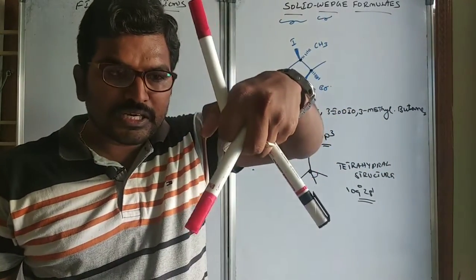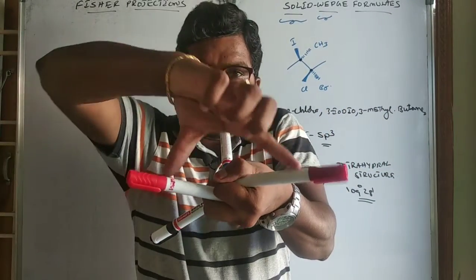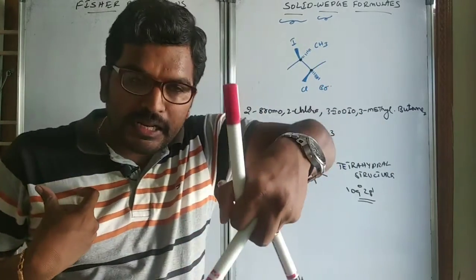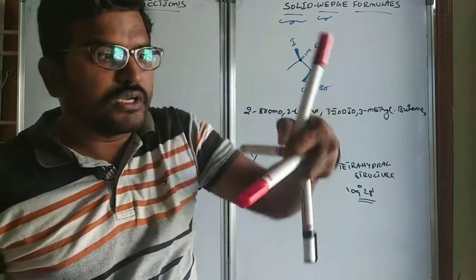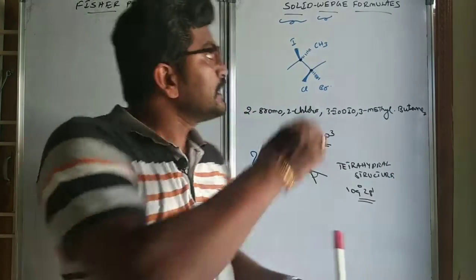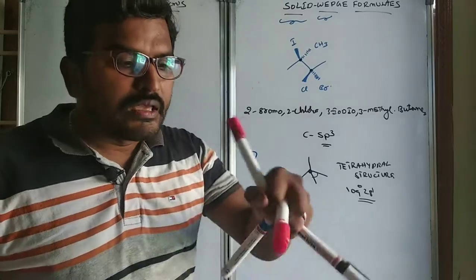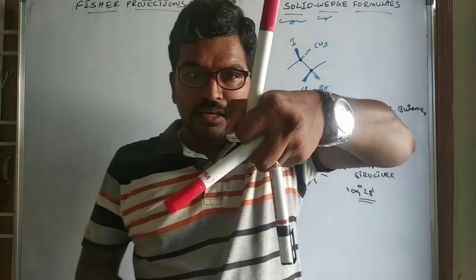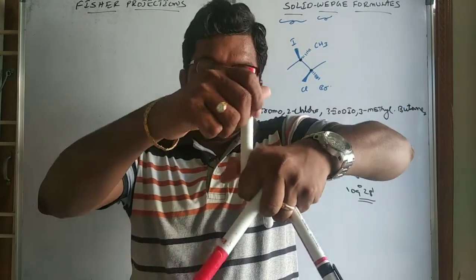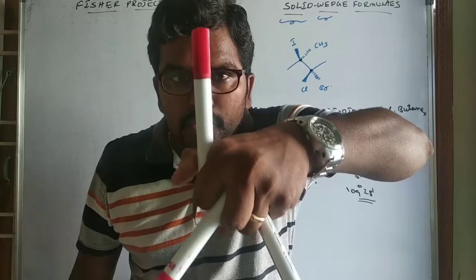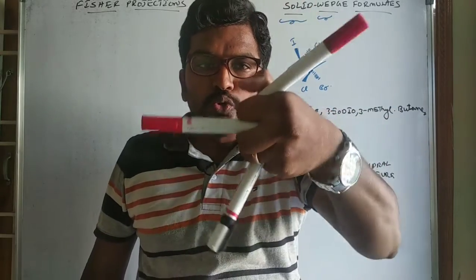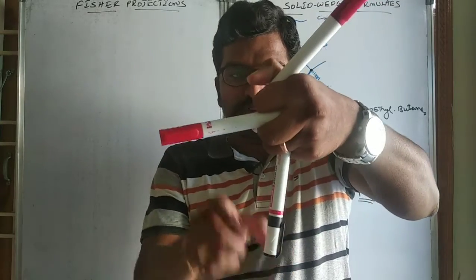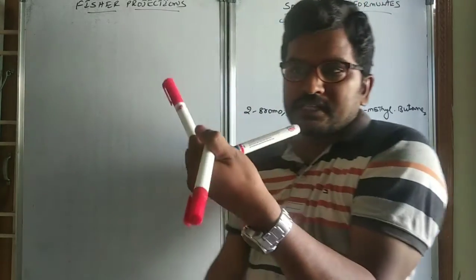I am not changing the tetrahedral structure. You can see this also: these two are towards you and these two will be away from you. This is a tetrahedral structure, and there is nothing wrong in this either. And when you view like this, in the case of solid wedge formula, you have to view the compound in such a way that two will be in the plane. If you see these two, this one and this one are in the plane. This will be below the plane, this will be above the plane. You can see like this.